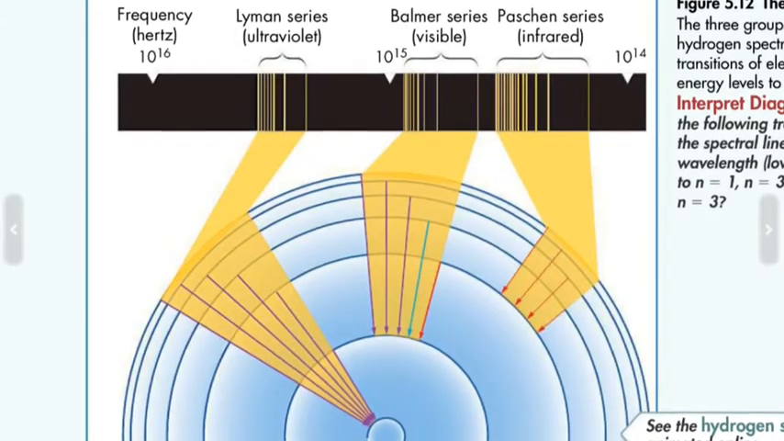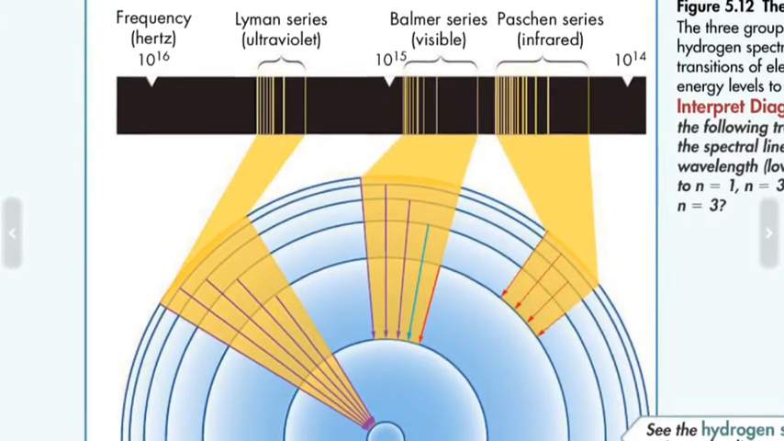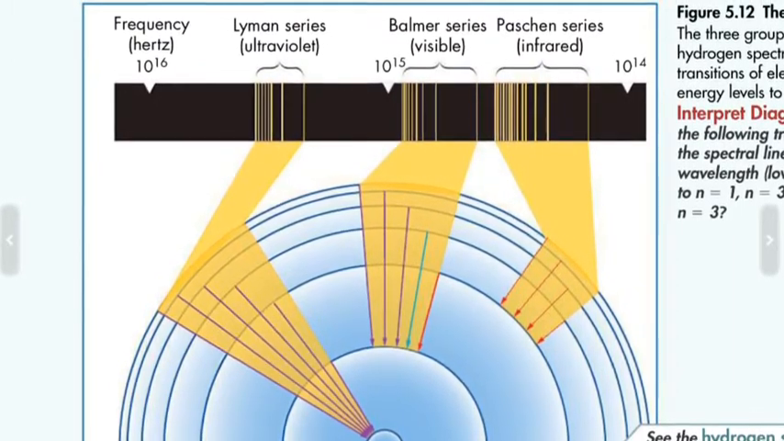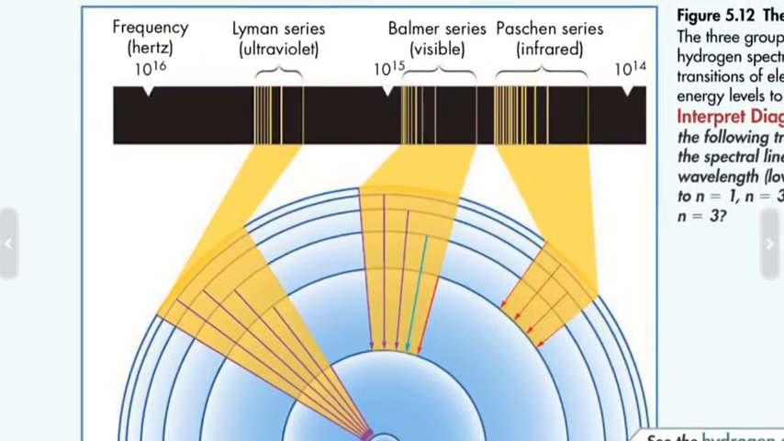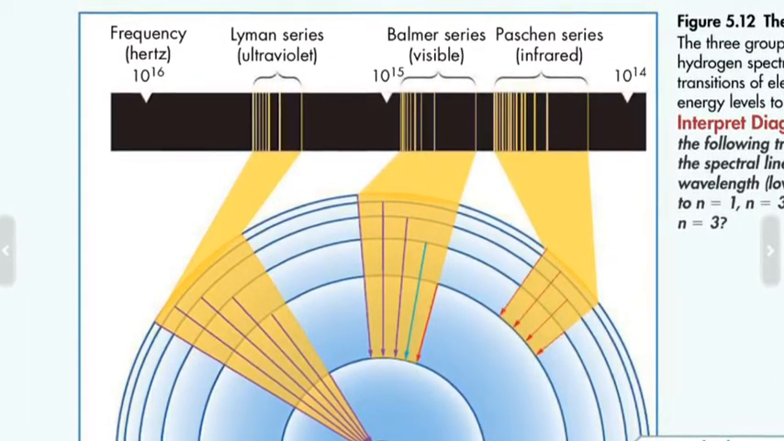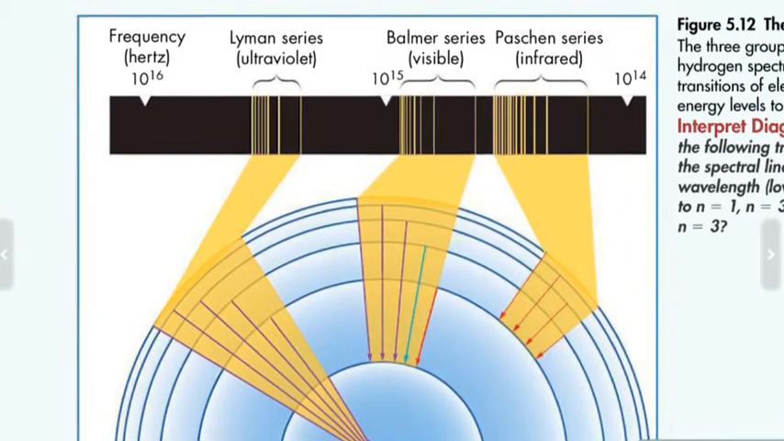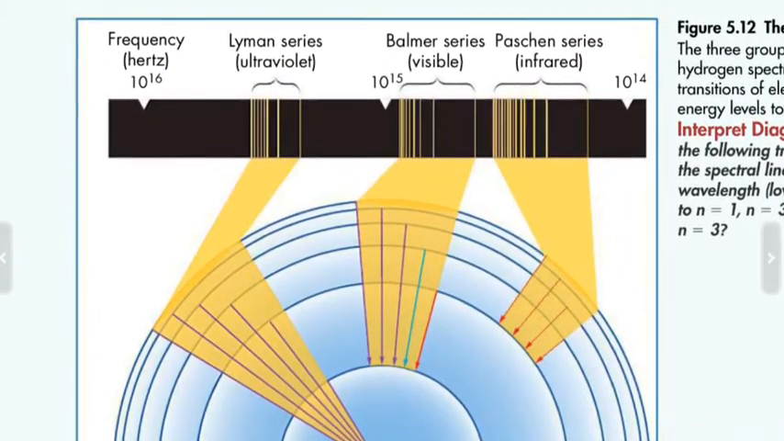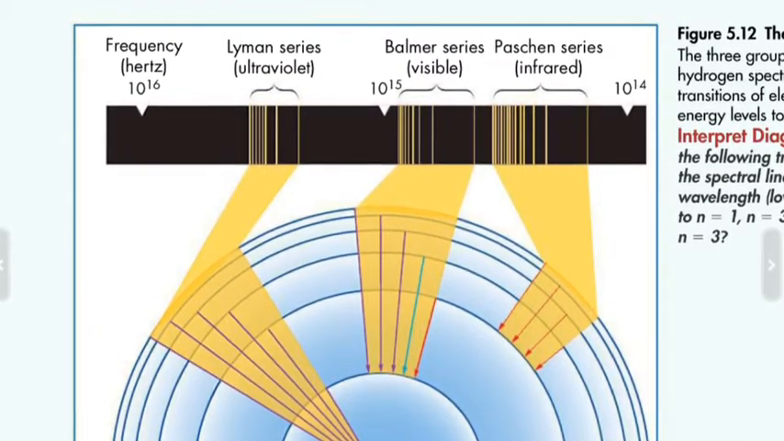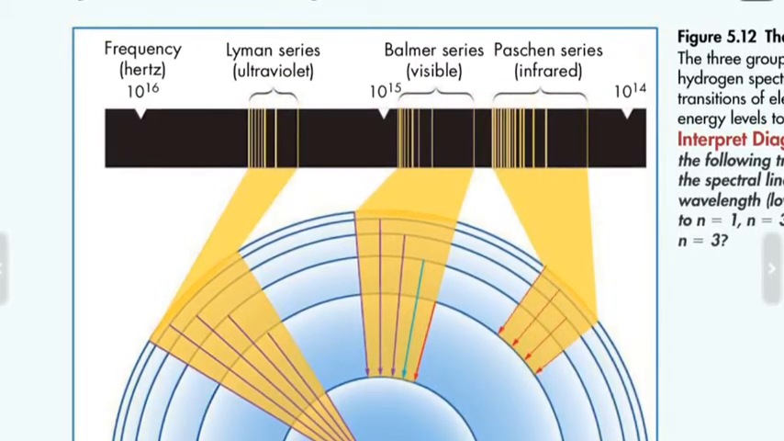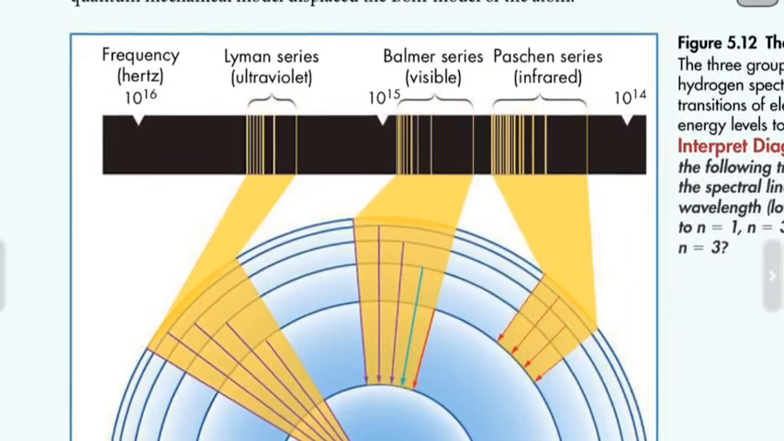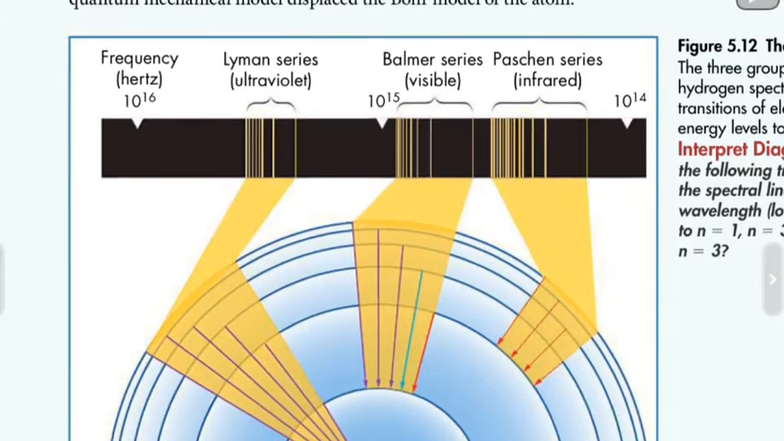The lines at the ultraviolet end of the spectrum are the Lyman series. It results from transitioning from a higher energy level to the lowest energy level, n equals 1. The lines in the visible section of the spectrum are the Balmer series. They result from transitioning from a higher energy level to n equals 2. This is a smaller change in electron energy. Transitioning to n equals 3 gives the Paschen series, in the infrared range. As the value of n goes up, the lines become more closely spaced because energy levels are closer together.